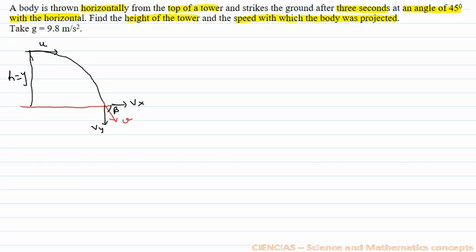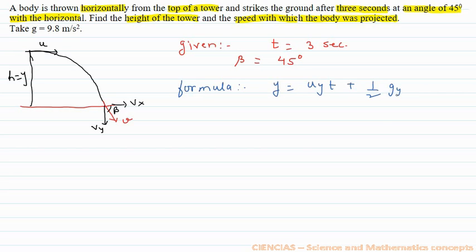Now we see what is given to us. The time in which it reached the ground is 3 seconds, and the angle it is making, beta, is equal to 45 degrees. So now we see what formula we will be using. The formula is y equals uy t plus half gy t square.